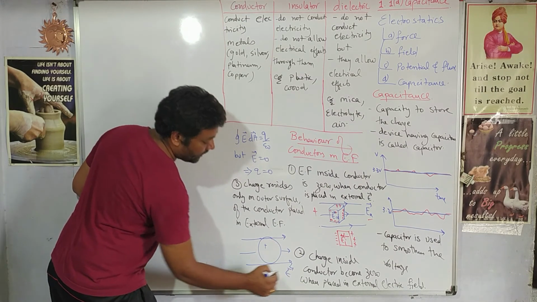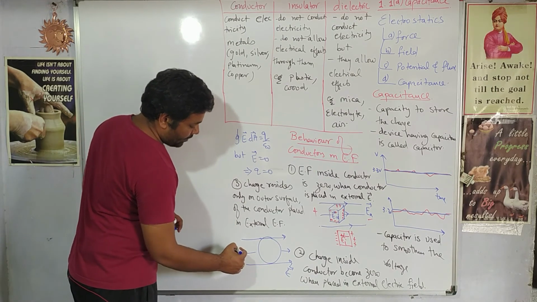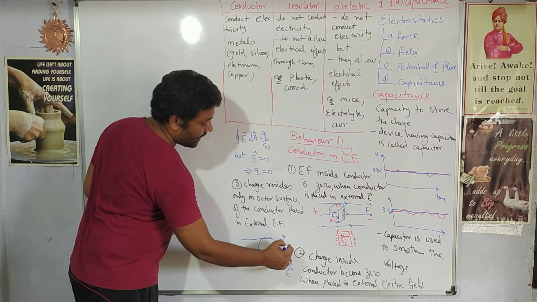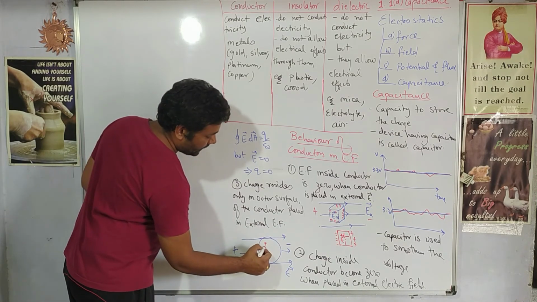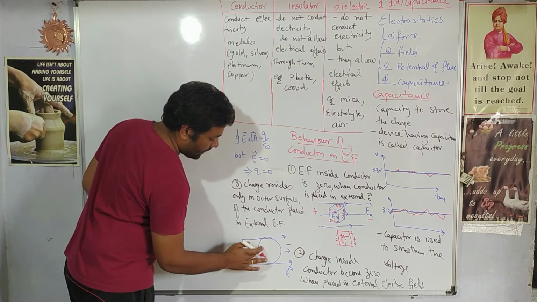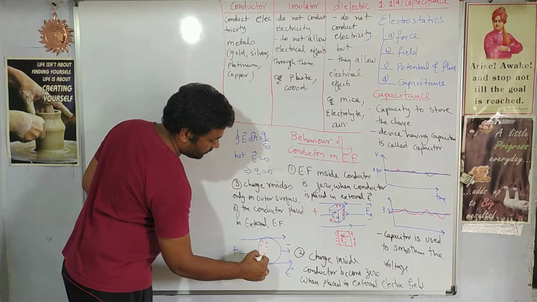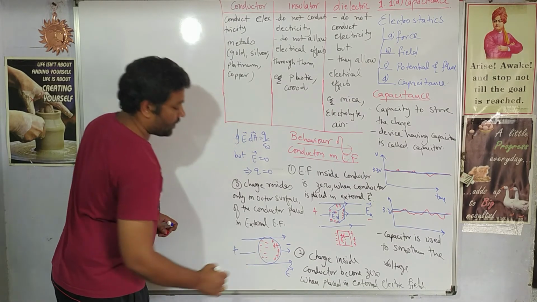Because of this external electric field, this side is negative and the opposite side is positive. So negative charges get generated on this end, and ultimately the opposite end acquires the positive charge.